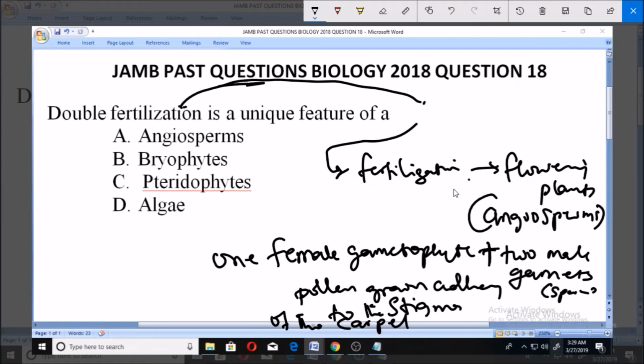So double fertilization is when we have one female gametophyte joining with two male gametes, and it actually happens in flowering plants, also known as angiosperms. So it's a special type of fertilization. From this definition, you can see that double fertilization is a unique feature of angiosperms, A. And that is the answer to the problem. Thank you.